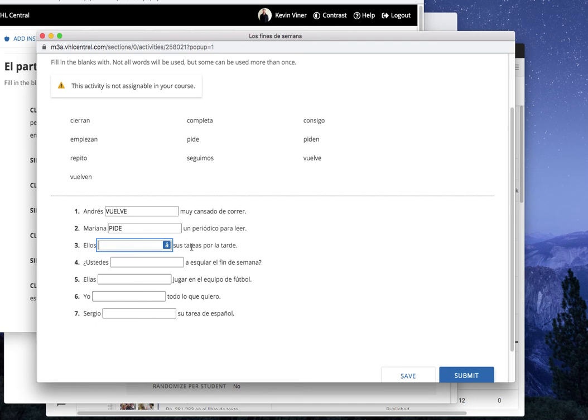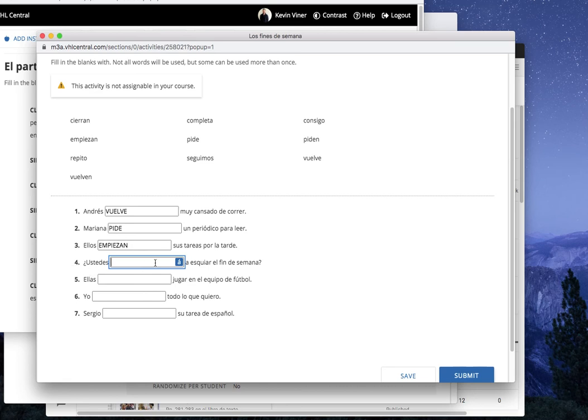Número 3. Ellos, so now we're in a third person plural, so it has to end in an N. Ellos blank sus tareas por la tarde. Okay? Pause. And we're back. Again, we have 4 options. It could be cierran, empiezan, vuelven, o piden. So the one that makes the most sense here would be empiezan. They start their homework in the afternoon. In theory, it could be piden. They request their homework in the afternoon, but that doesn't really make much sense. Starting their homework in the afternoon makes much more sense. Okay, so empiezan. Muy bien.